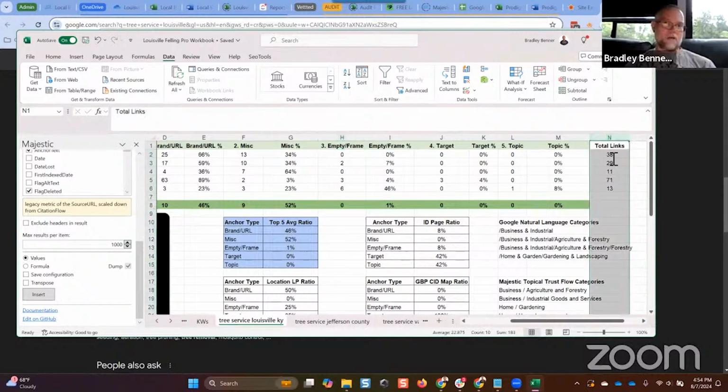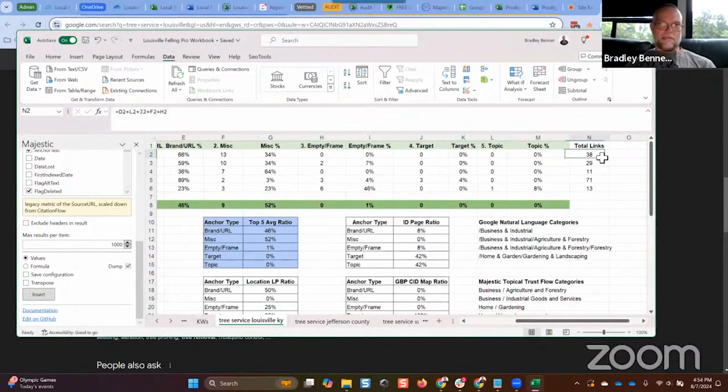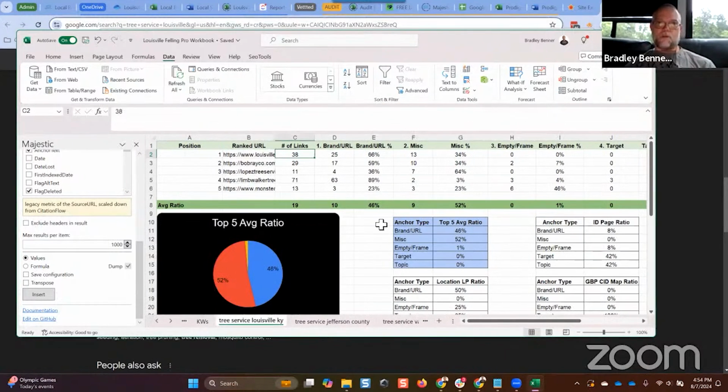And then this last column here, I added just to make sure that there were no math errors. You can see the formula there. It's showing, for column whatever, D2 plus L2 plus J2 plus F2 plus H2, that should total the same number of links as what we posted here. That way you just know in case you made an error in data entry or whatever. Okay, hopefully that's clear. So now what that's done is we have the exact link metrics for the ranking page for that particular search query. And we know exactly which type of anchors they are. We do that same process for the top 5 ranked competitor pages.